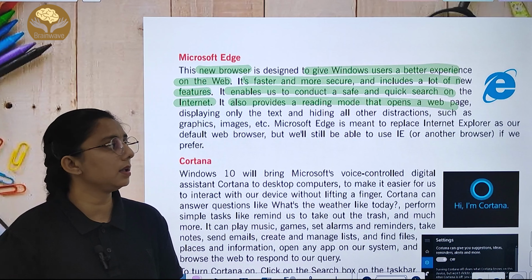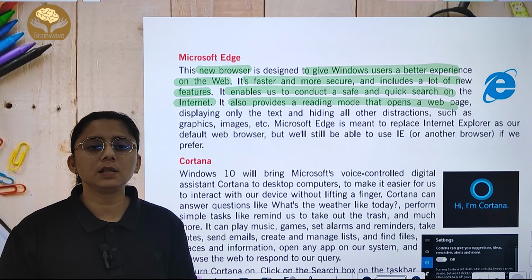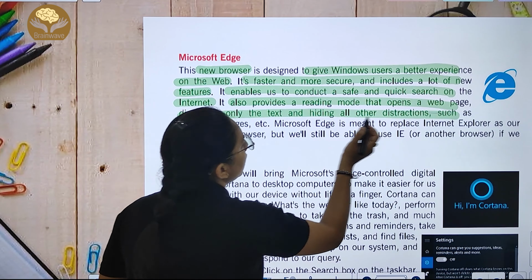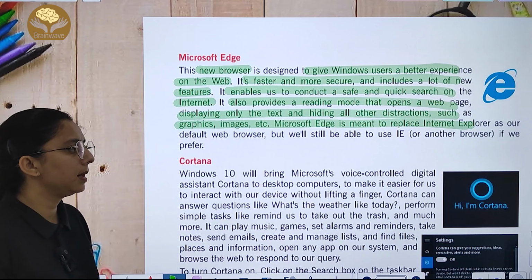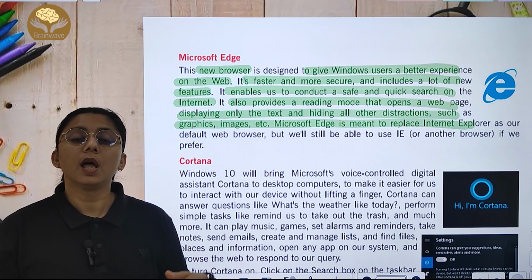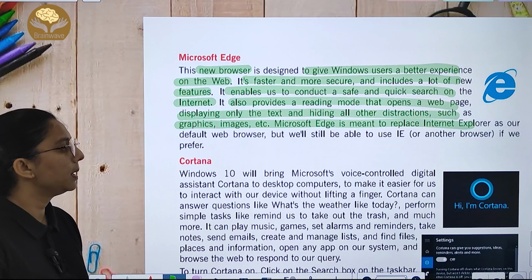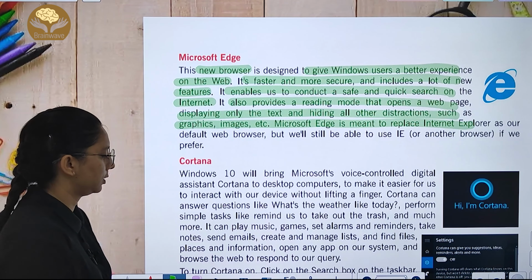ज्यादा अच्छा experience देती है and it is quick and very fast to use, and what you can do, it displays only the text and hides all other distractions, graphic images. And Microsoft Edge is meant to replace Internet Explorer. ये किस लिए आया था, Internet Explorer को क्या करने के लिए replace, but still we are able to see Internet Explorer अभी हमें दिखाई देता है बहुत computer.